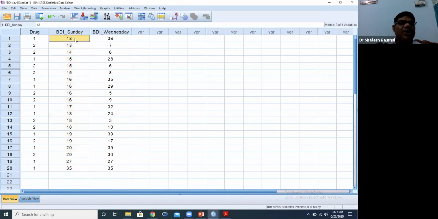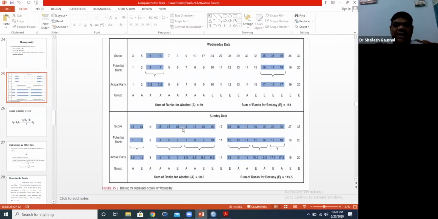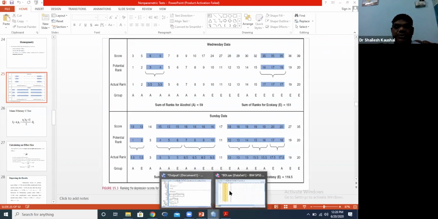We will give ranks to this particular 13 score. This person gets rank 1, rank 2, 2.5, whatever the criteria. So how did we assign the rank? First of all, we will convert our data into this form. How did we convert our continuous data into ordinal data? Ascending order means 13, 13, 14, 15, 15, 16 and last is 35.